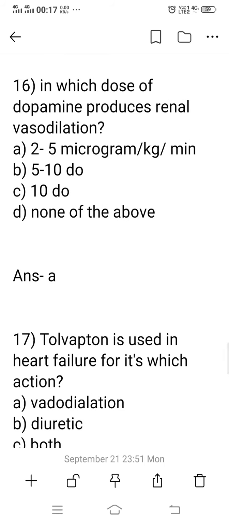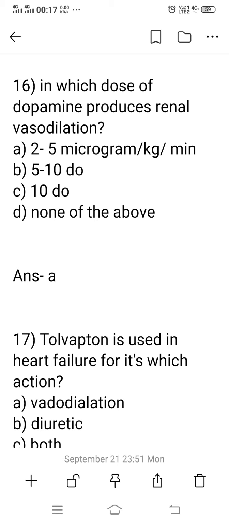Question number 16. In which dose does dopamine produce renal vasodilation? The dose of dopamine is generally divided into three parts. Number one, lower dose, 2 to 5 microgram per kg per minute. Option B, medium dose, 5 to 10 microgram per kg per minute. Option C, high dose, 10 microgram per kg per minute.